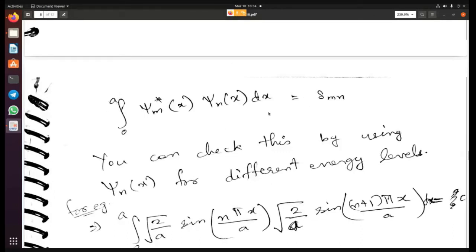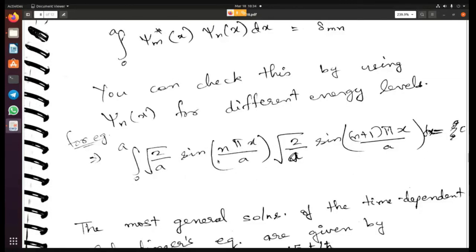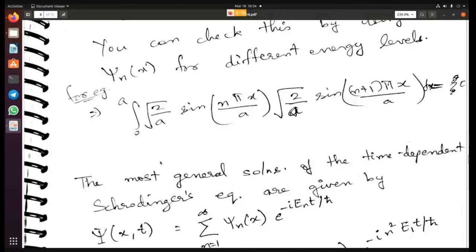So if you do this integration, you are going to get delta mn. You can check this for yourself. Just take some function psi n, and take m equal to n and n equal to n plus 1, and you can verify for yourself what value you are getting. You will get 0 as the answer.